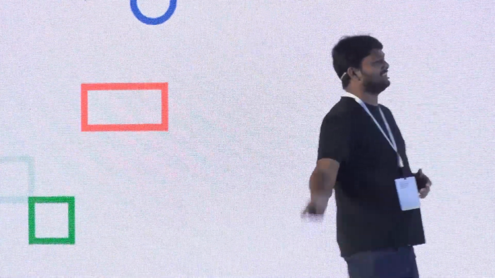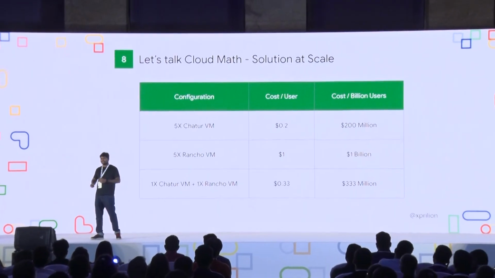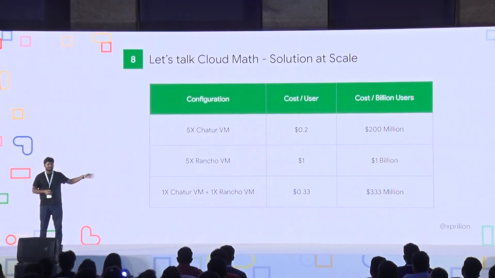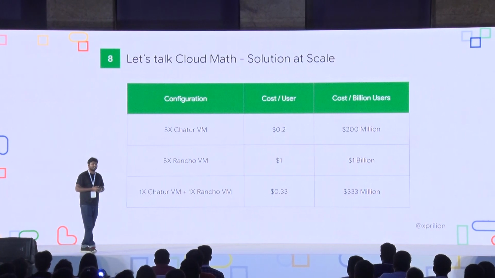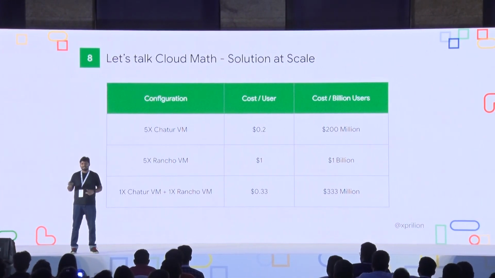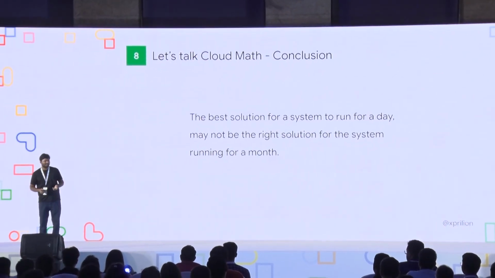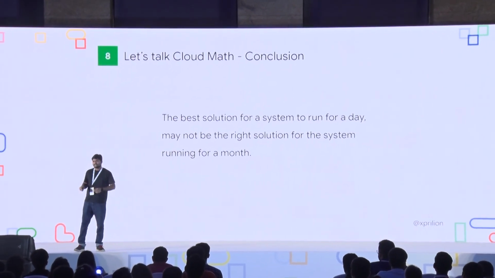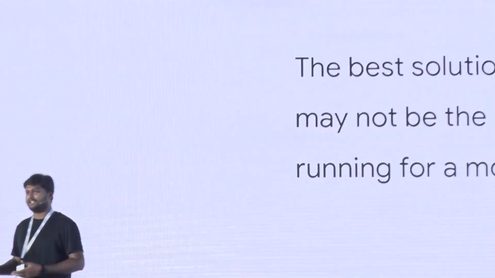Anyway, this is the table in which I show you how it compares when you scale it up to 1 billion users. And this changes things a bit. Because just now I said Chatur and Rancho working together is better. But if you look at this chart, the best one is actually given by 5x Chatur VM. Yeah, I said something and then I contradicted myself. But the point I want to make is that something which works best for one day might not be the best for running it for a month or maybe a year. So you need to keep this in mind when you're designing your solution.